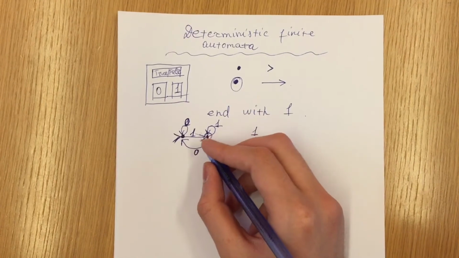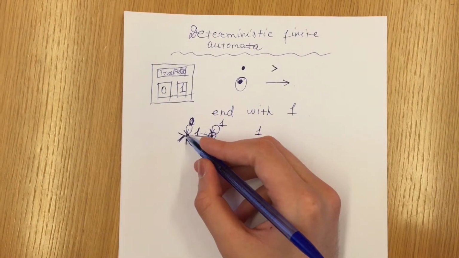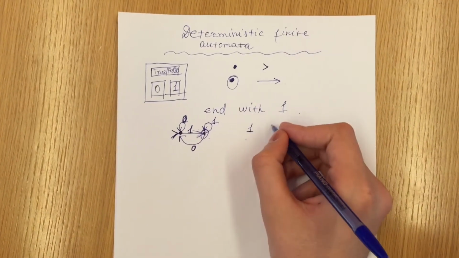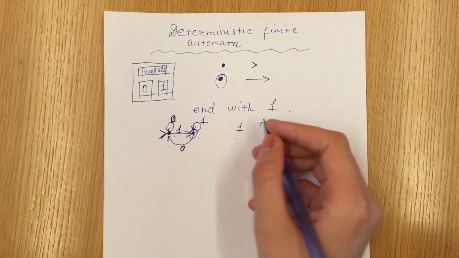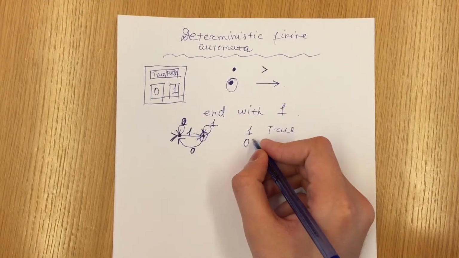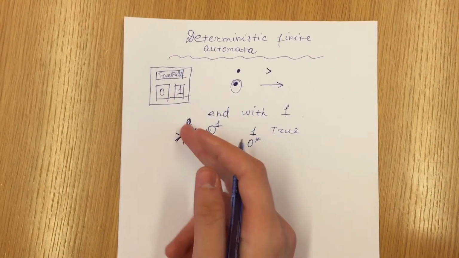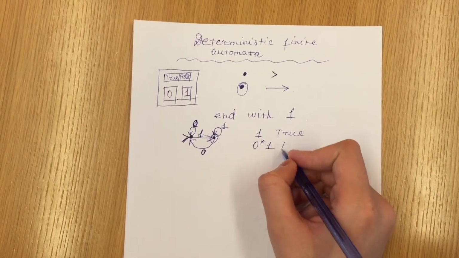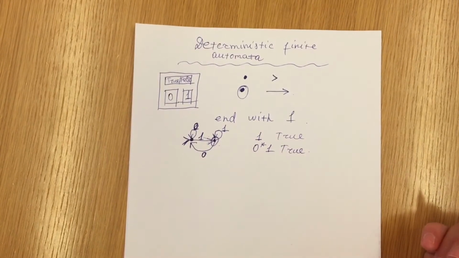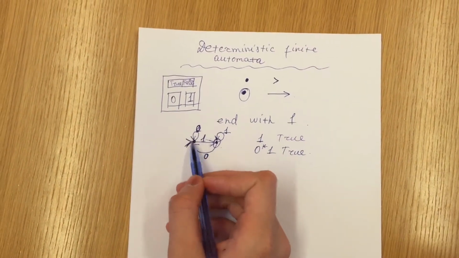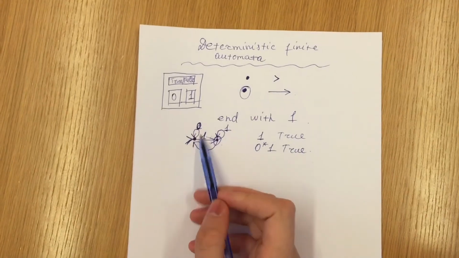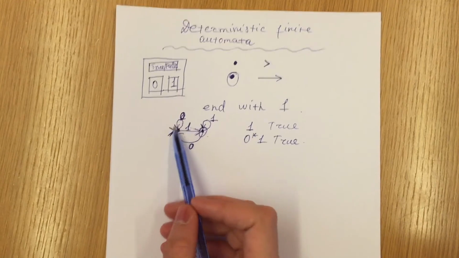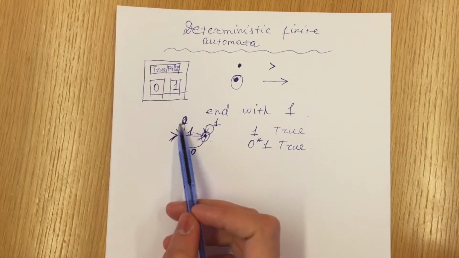So 1 is satisfiable, so it will go from initial state to final state and will give us true. 0, we don't know how many times, any number of zeros, and 1 will also satisfy our condition because it ends with 1. Whenever we are at the initial state and we push 0, it will not change anything.